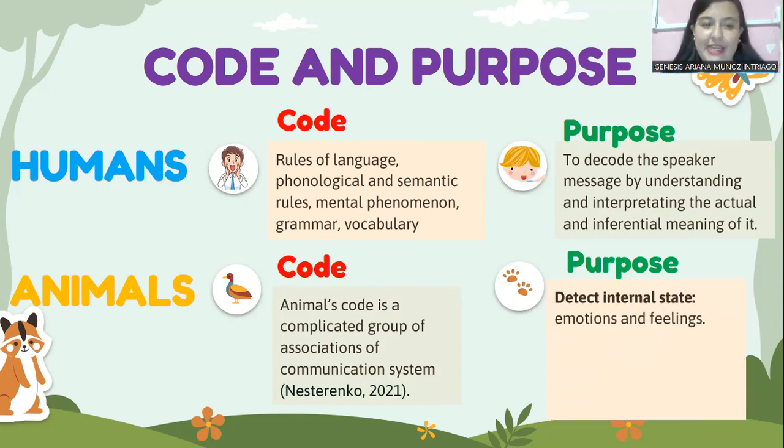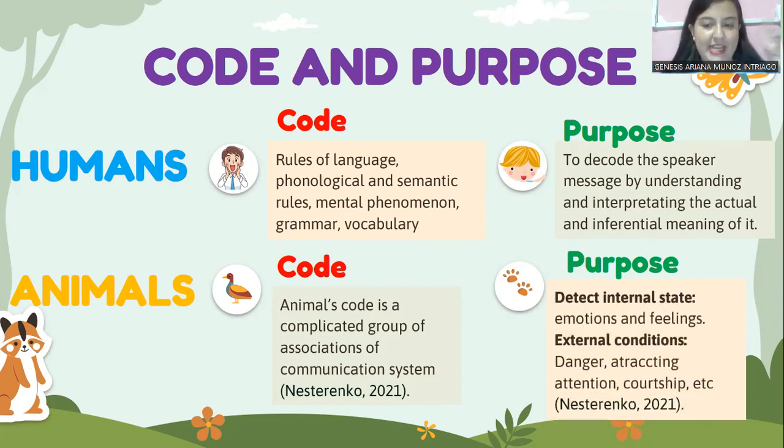But in animal communication, they have two purposes. The first one is to detect internal state, for example, to transmit their emotions and feelings. And the external conditions could be to express danger, maybe to attract partners, etc.